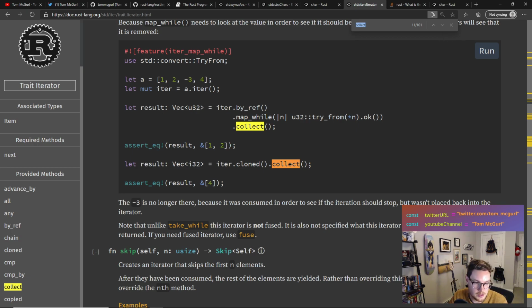So in the chat, Patatas, do you know you can compare a string with a string slice, right? I did not know. That is interesting. I thought they have to be of the same type to compare.